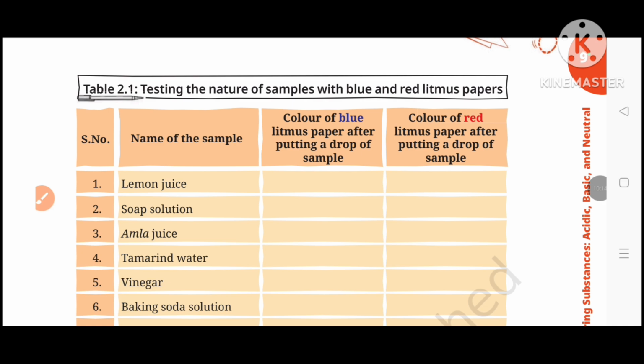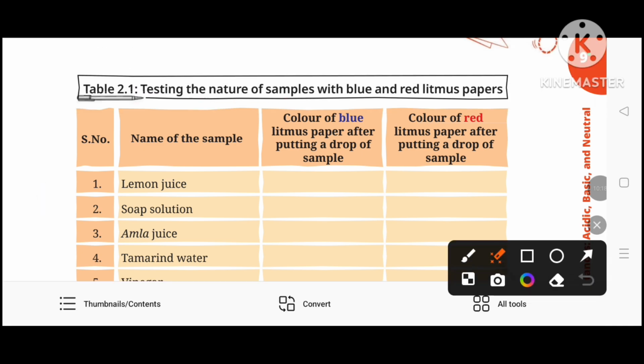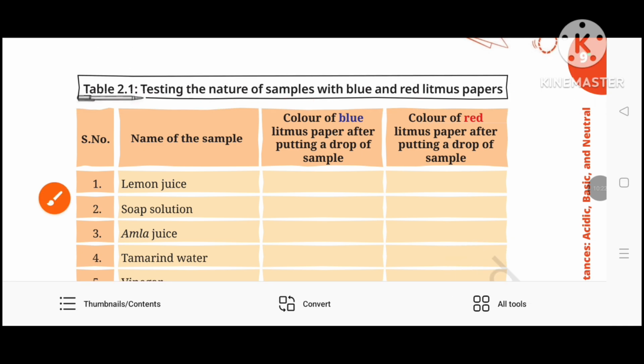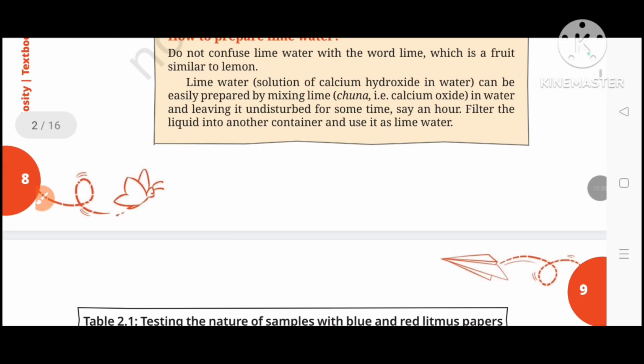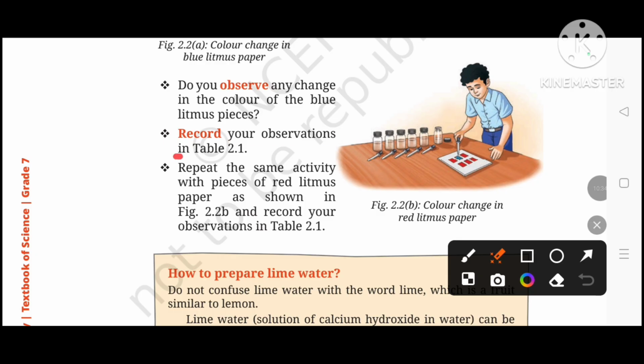Testing the nature of a sample with a blue and a red litmus paper. The name of the sample is given here, along with the color of the blue litmus paper and the color of the red litmus paper. Record your observations in table 2.1.